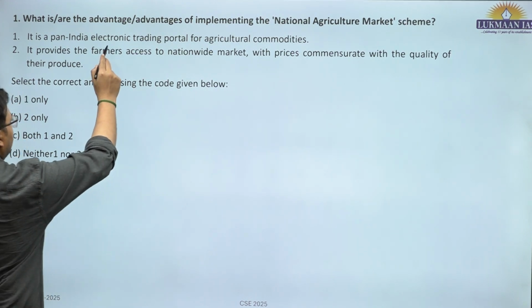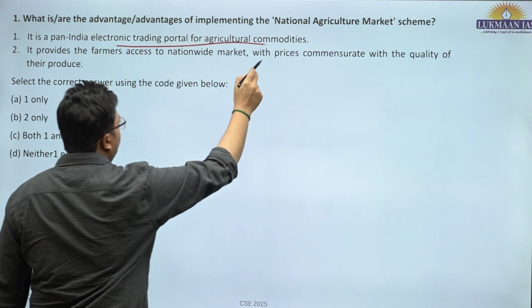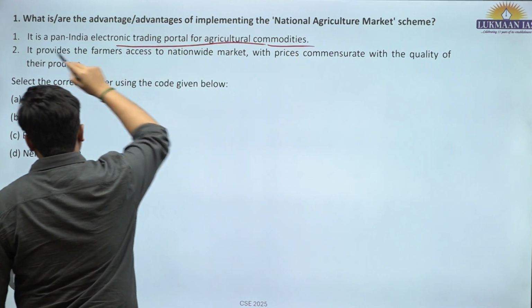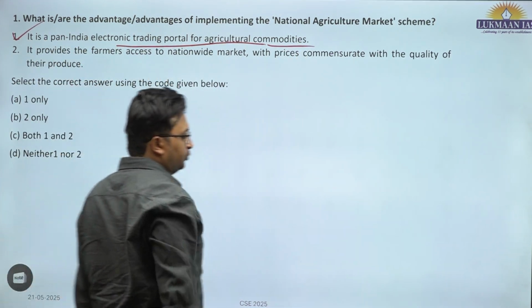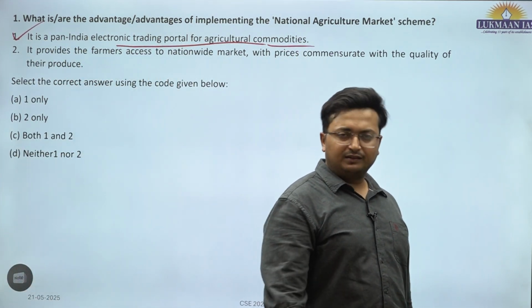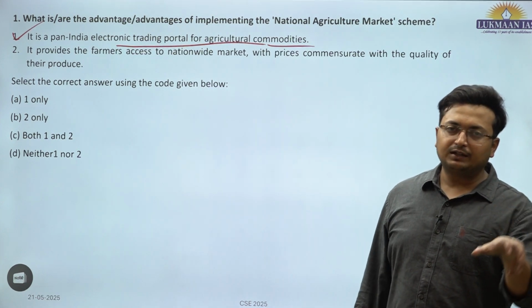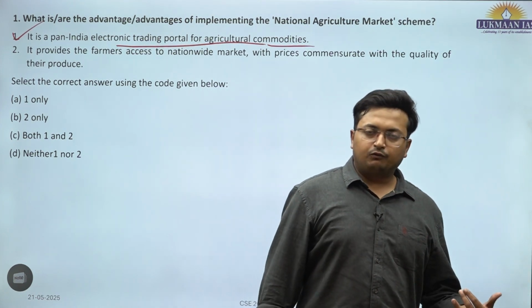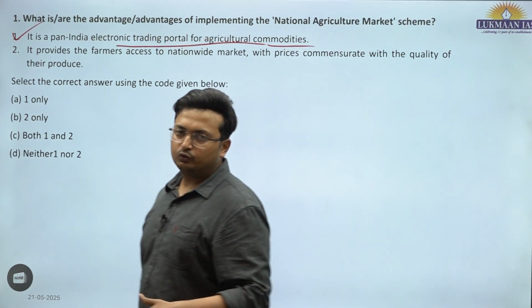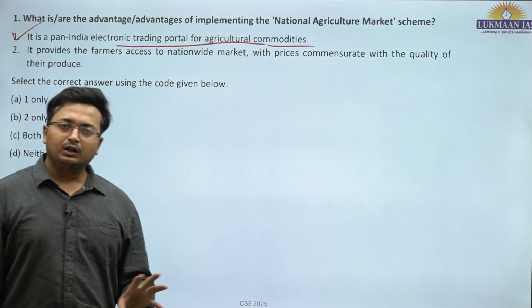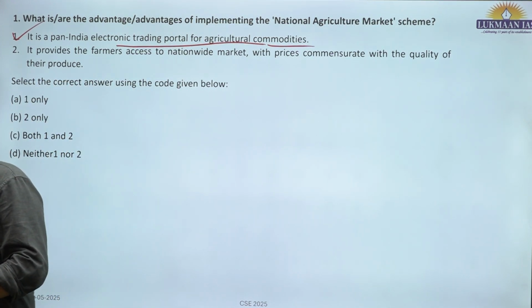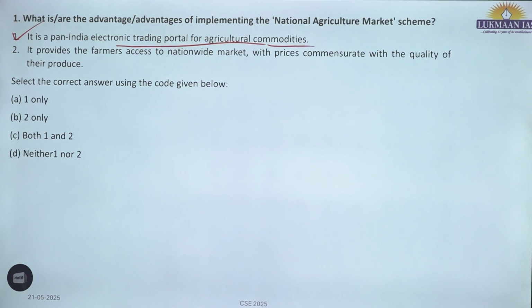So it is a pan-India electronic trading platform or portal for agricultural commodities. This is correct. Around 500 to 600 mandis or APMCs have been connected. So there is a freedom for the farmers to sell to whosoever they want, rather than just getting stuck to the local mandi. This is the idea behind eNAM.